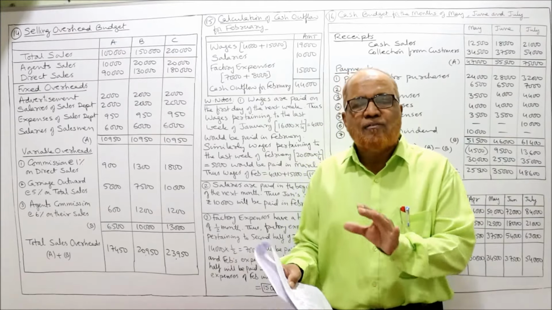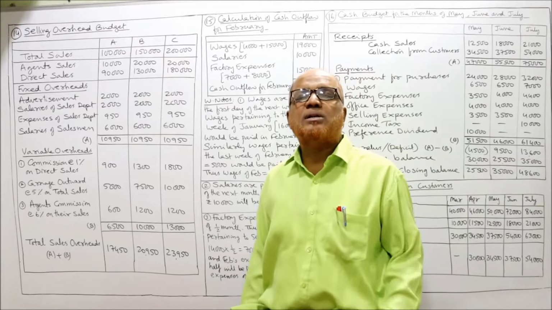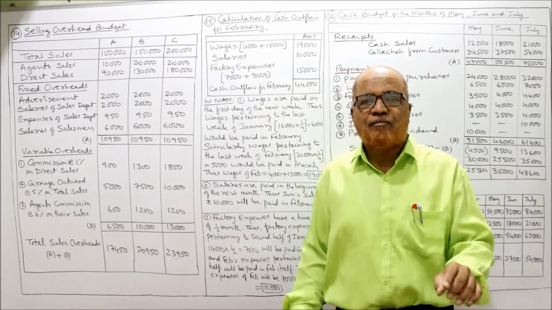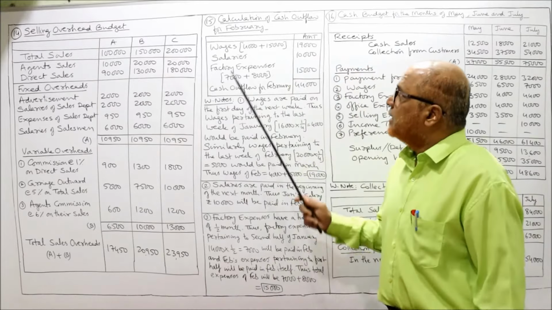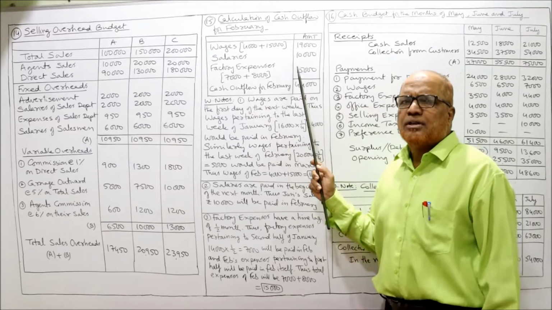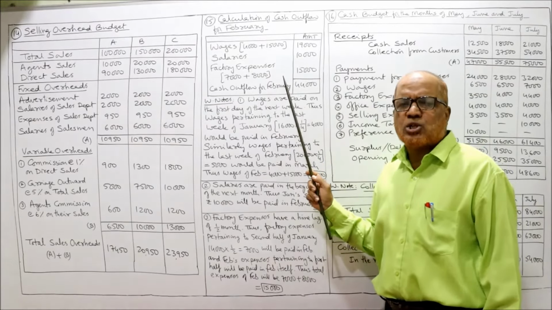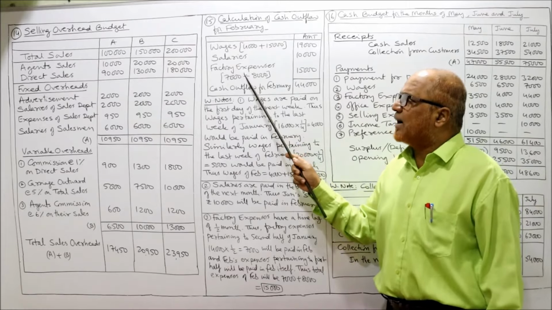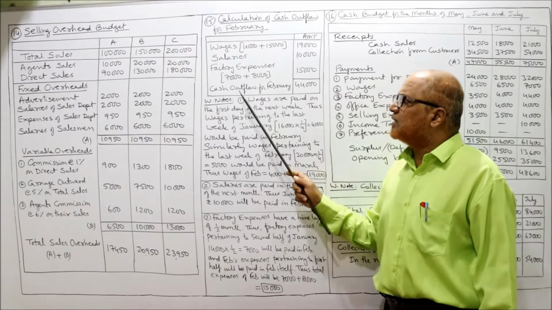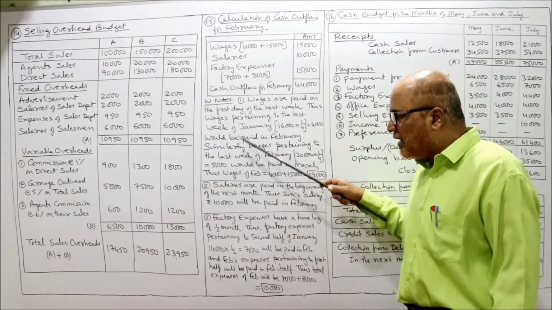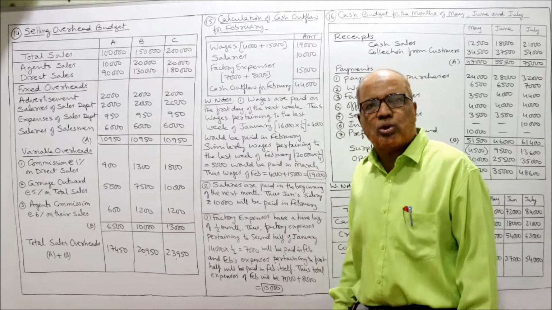This is the information. From this information we have to find out how much is the cash outflow in the month of February. Now see here, calculation of cash outflow for February. Only one column. We have to find out the total cash outflow in February. So 3 expenses are given: wages, salaries, factory expense. Take the total of the three, cash outflow for February. Now how to find this out individually? I have given it in the working note.